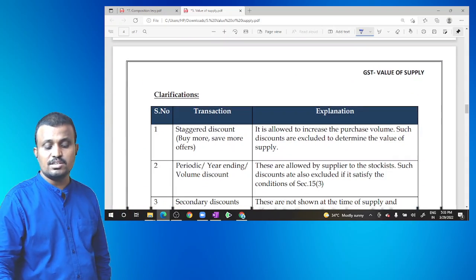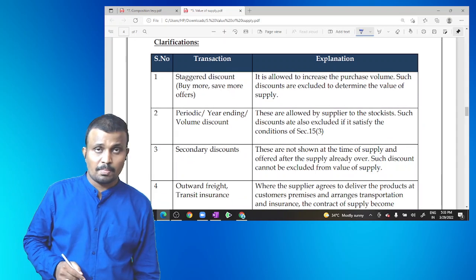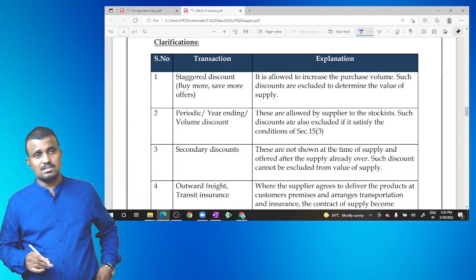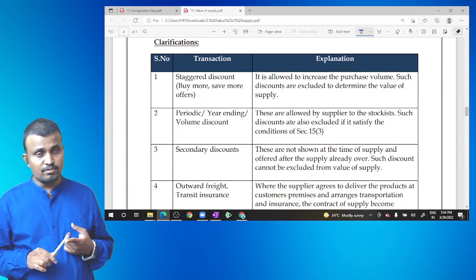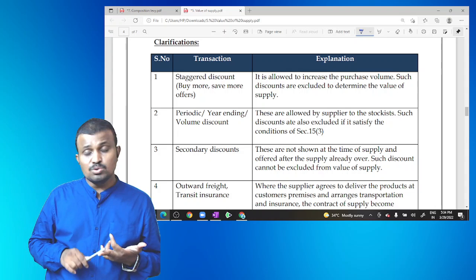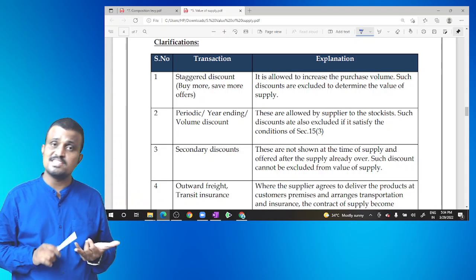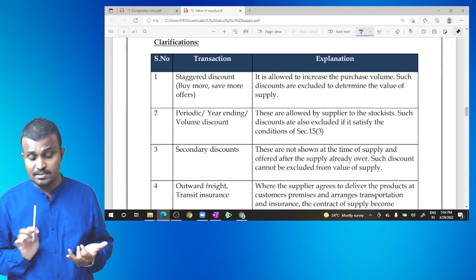This is relating to section 15.3. So value of supply is the transaction value as per section 15.1 plus inclusions as per section 15.2 minus exclusions as per section 15.3.